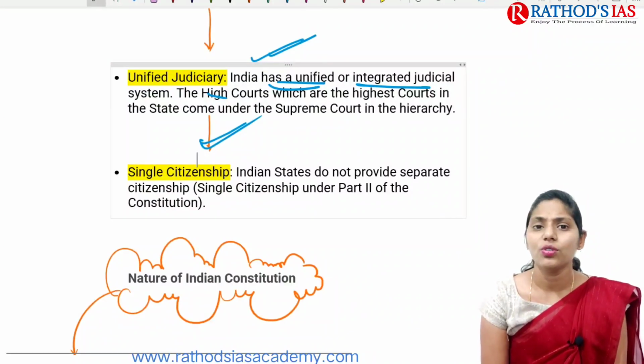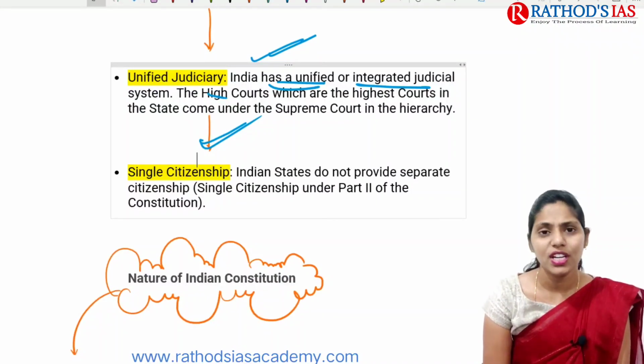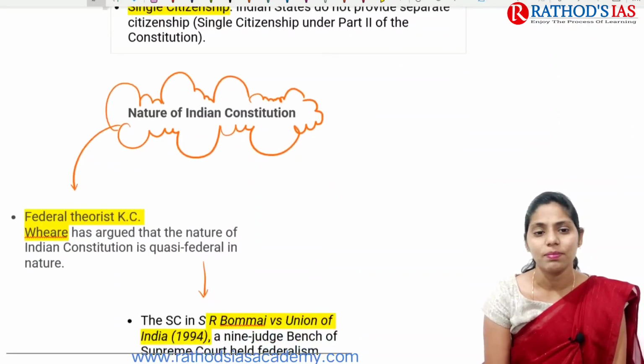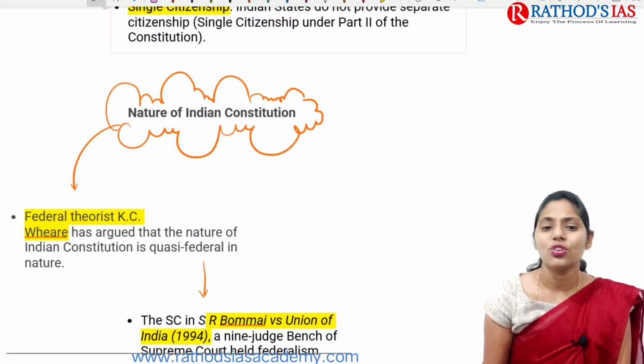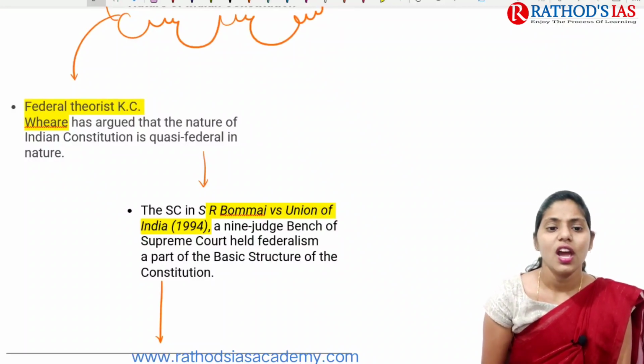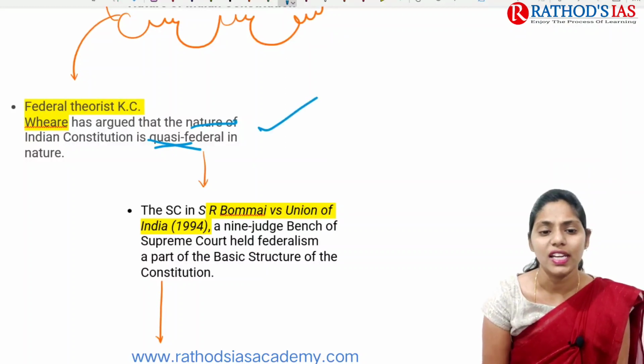For example, if you are a US citizen, you will be having citizenship of the USA and even citizenship of the state to which you belong. But here in India, we are having a single citizenship. And if you are talking about the nature of Indian constitution, federal theorist K.C. Wheare has argued that the nature of Indian constitution is quasi-federal.